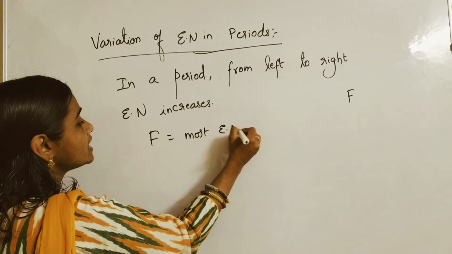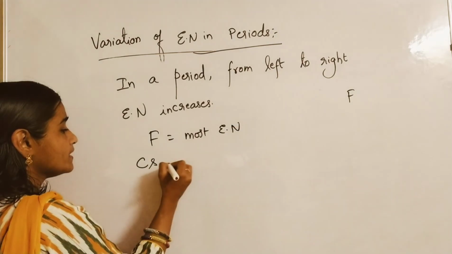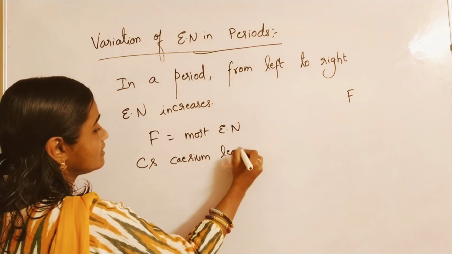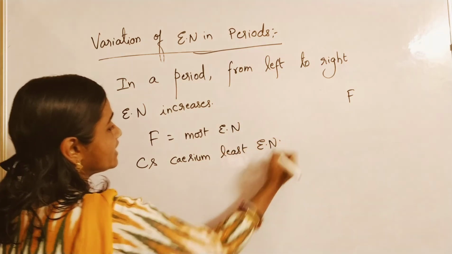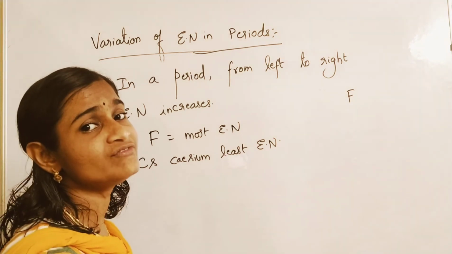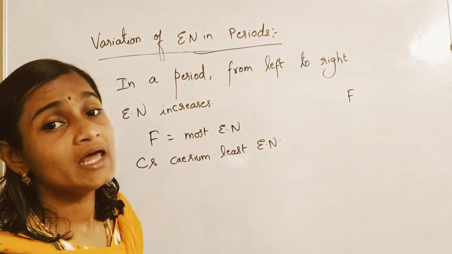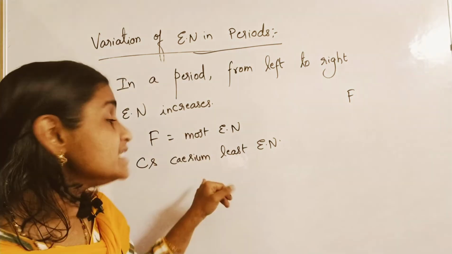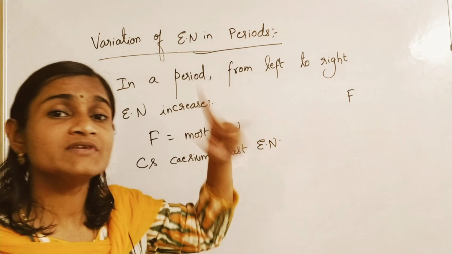Fluorine is the most electronegative. And cesium is the least electronegative element. Down the group decreases. Cesium is in the extreme left and is a highly electropositive element, so it is least electronegative. Electropositivity is again different.